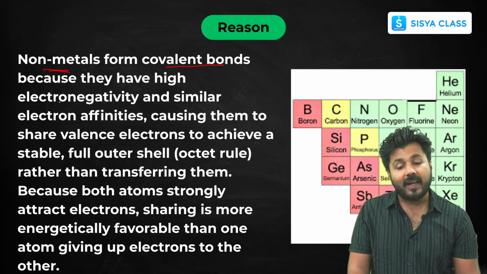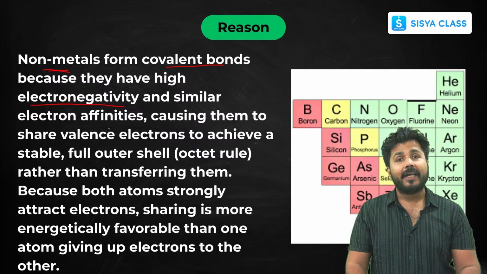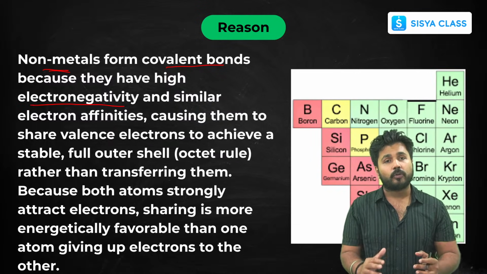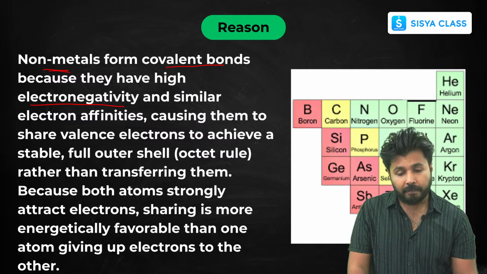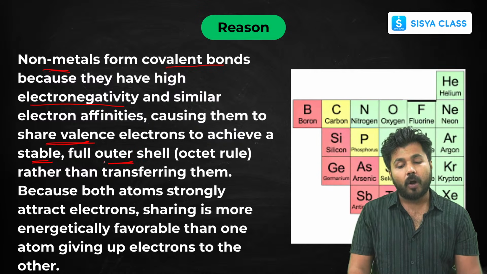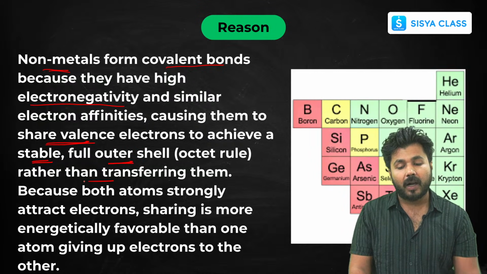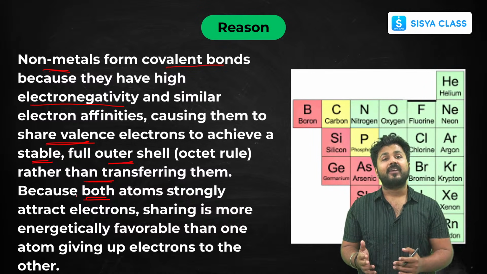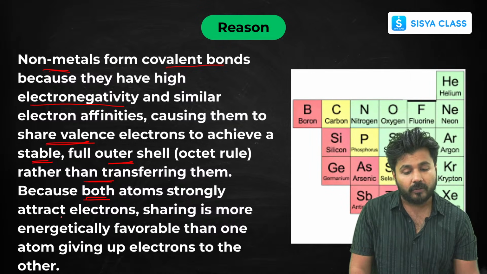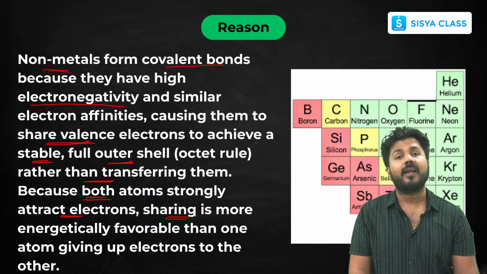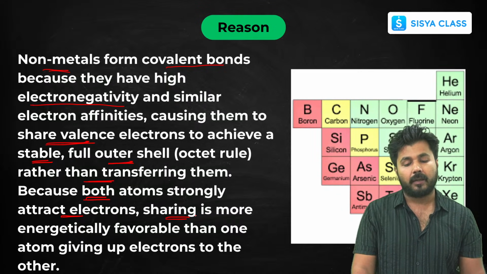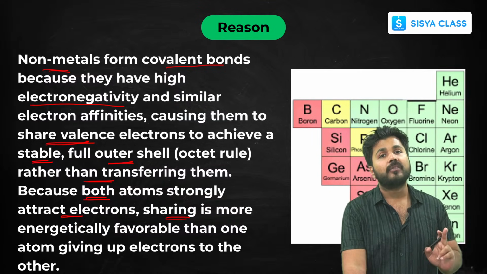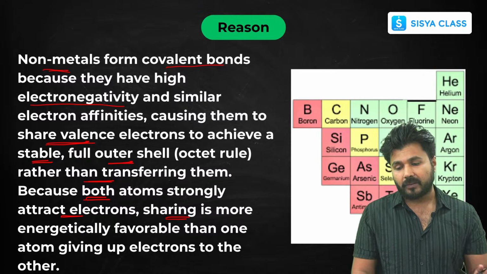Because non-metals have high electronegativity. They have a tendency to gain electrons, so they are highly electronegative. Because of that, they share valence electrons to be stable or to have their octet complete rather than transferring them. Both the non-metals or metalloids have the tendency to attract electrons. So sharing is more favorable than losing or gaining here. That is the reason: non-metals form covalent bonds.